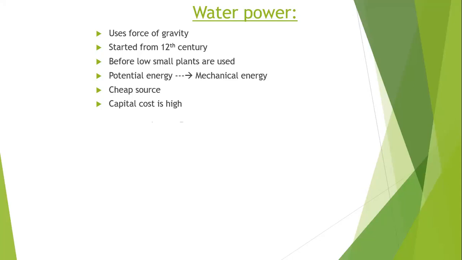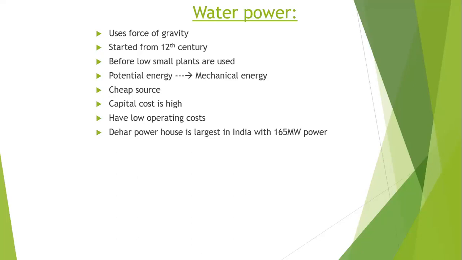In our country, we have the Bihar powerhouse of the Beas Sutlej link, located on the right bank of the Sutlej river, which is one of the largest power plants in our country.